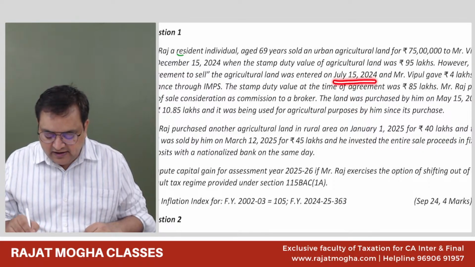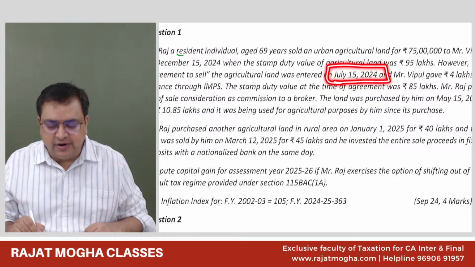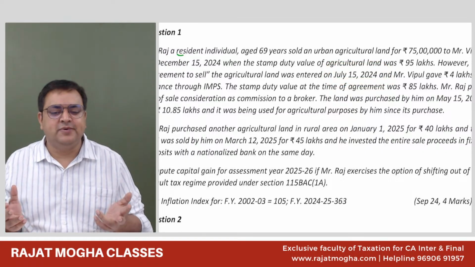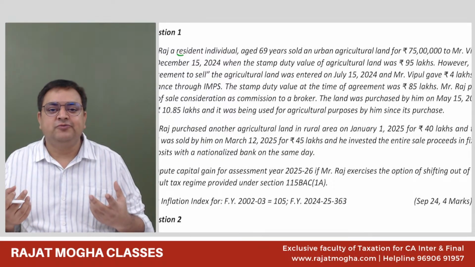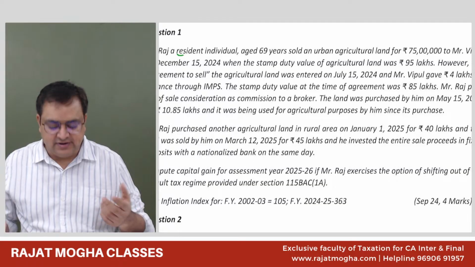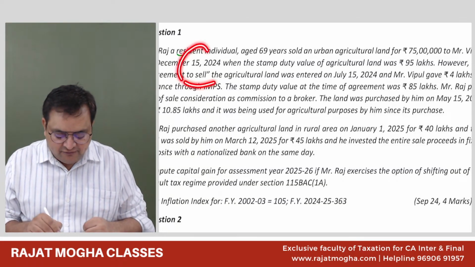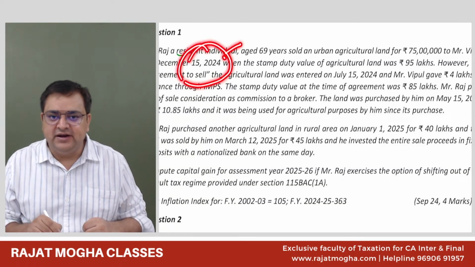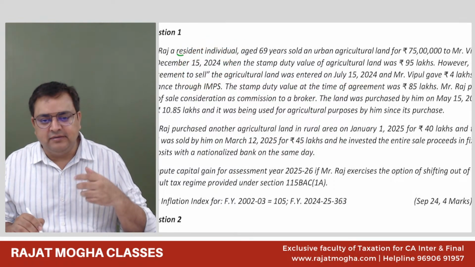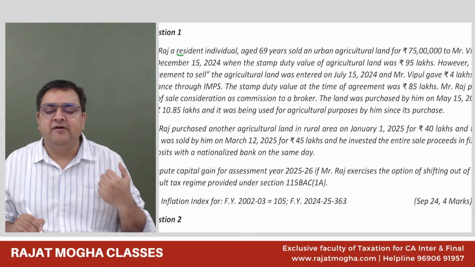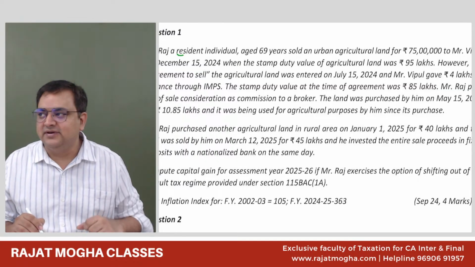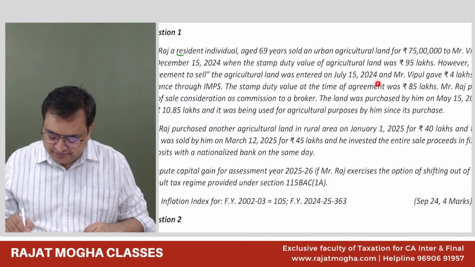So it is pre-budget, but for the agreement we don't see pre-budget or post-budget, because that is what we should see for the date of transfer. He sold this land on 15 December 2024, so this is the date of transfer. The agreement date stamp duty value is only relevant if we have received at least some consideration in banking mode.